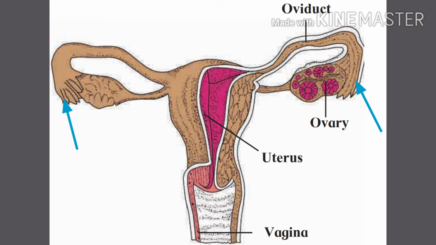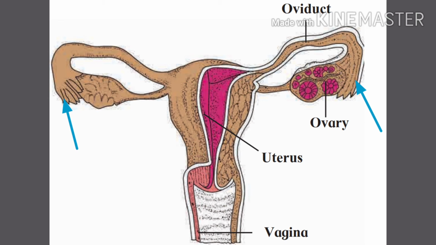The egg cell enters the oviduct through that opening from the ovaries. Cilia are present in the oviduct. These are very tiny hair-like structures that help push the egg cell towards the uterus.